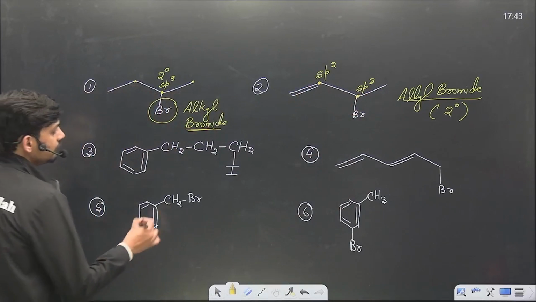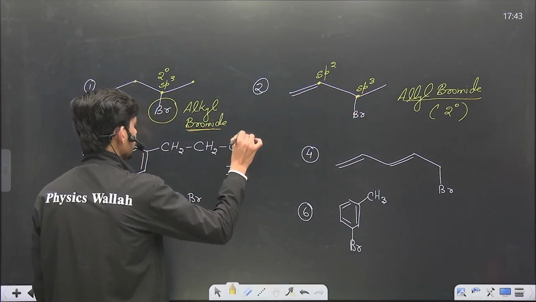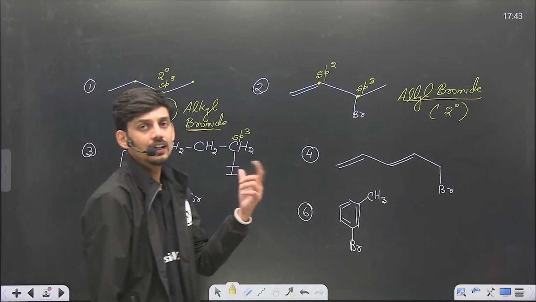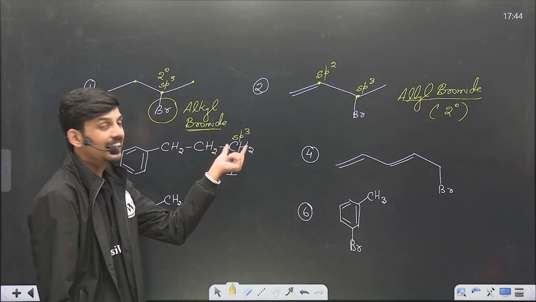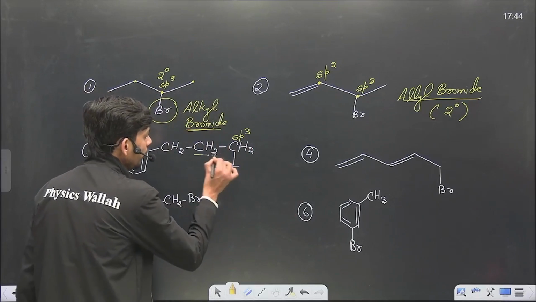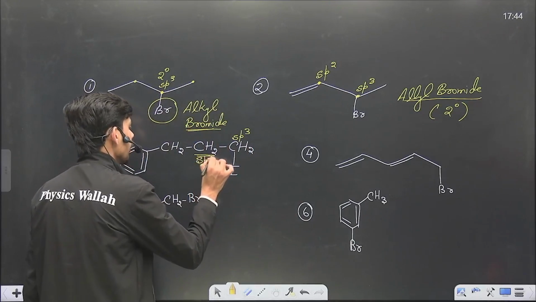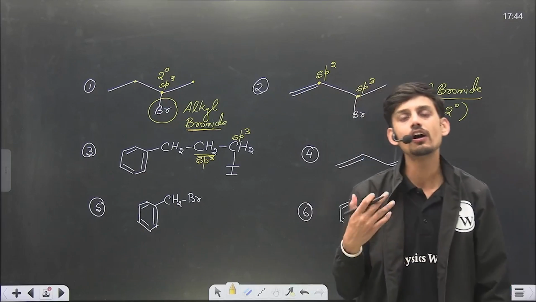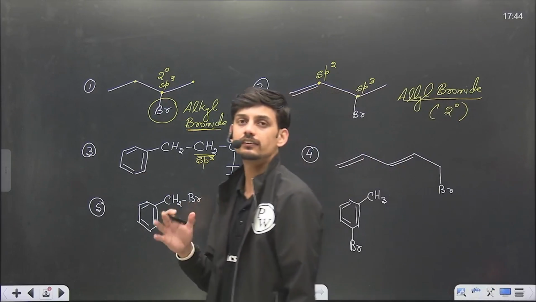In the third case, this is an sp3 carbon. Now some might get confused that there is a benzene ring, so it will be benzyl or aryl. But here, this is an sp3 carbon, and the neighbor of sp3 is also sp3. We don't have to look beyond the neighbor, because we only need the nearest neighbor.